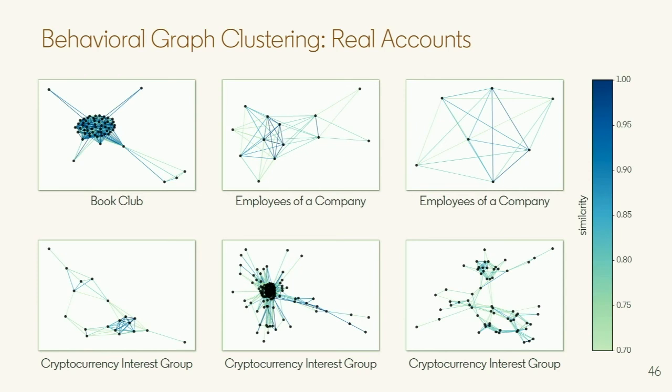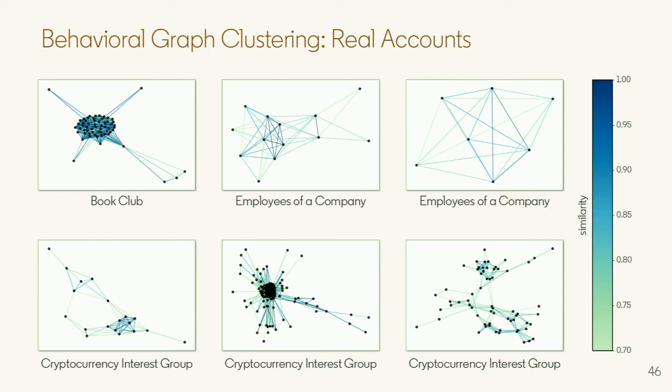Here are 6 examples. In the top row, you'll see employees of a company. What happens here is we have small companies that post content, then ask all their employees to like that content, causing this sort of non-organic behavior that the algorithm picks up.